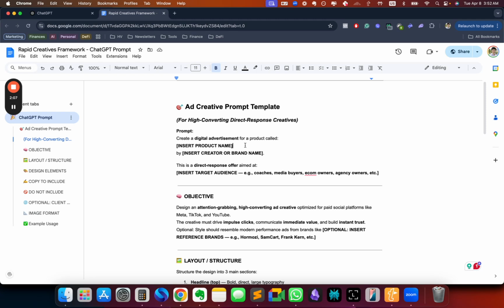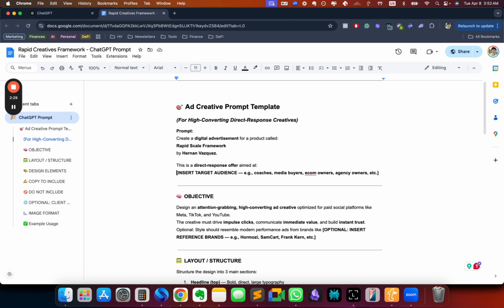So in this case, I'm just going to change this to create a digital advertisement for a product called Rapid Scale Framework, right? By Hernan Vasquez, right? So that you'll put your brand name or your creator name. And then this is a direct response offer. And here you would put your target audience.